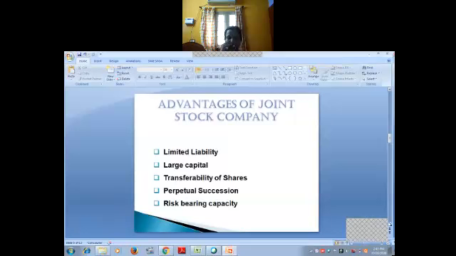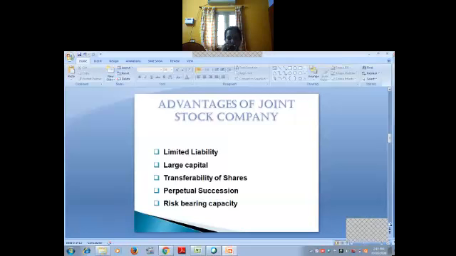Okay, and then advantages of joint stock company. Already I said so many advantages we are having. Limited liability first. The liability of the shareholder is limited. Already I said. In the case of the company limited by guarantee, his liability is restricted to the amount that he has guaranteed to contribute in the event of winding up of the company.